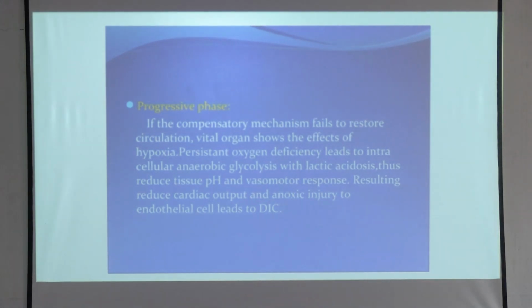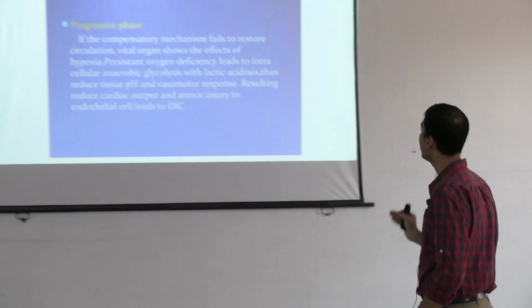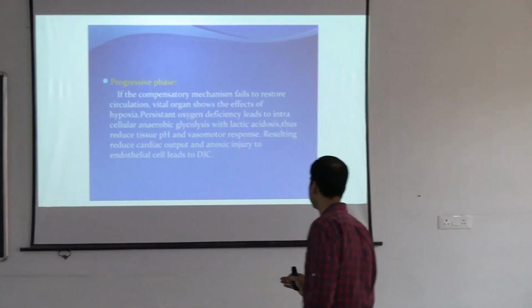Progressive phase. This is a condition where damage is still going on and you have not yet intervened. In this phase, the compensatory mechanism fails to restore the circulation. The vital organs show the effects of hypoxia, and there is a persistent oxygen deficiency that leads to intracellular anaerobic glycolysis with lactic acidosis.